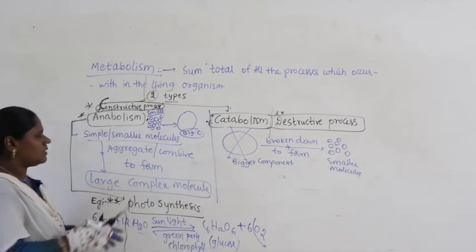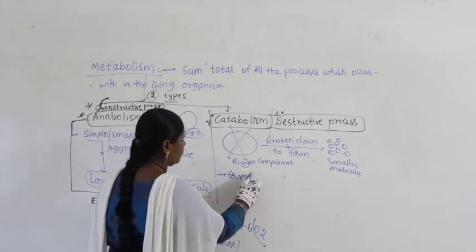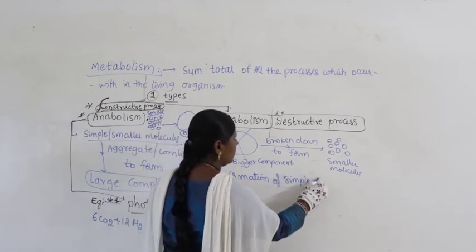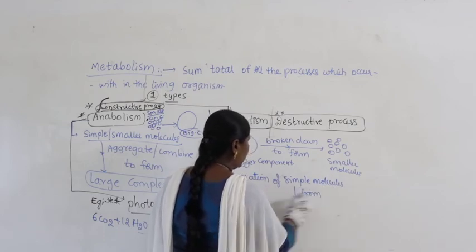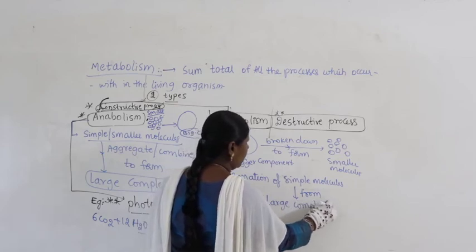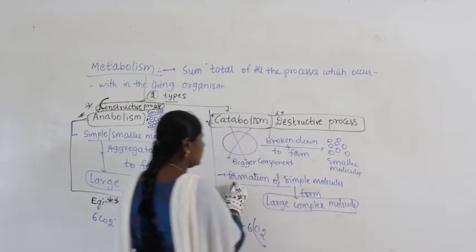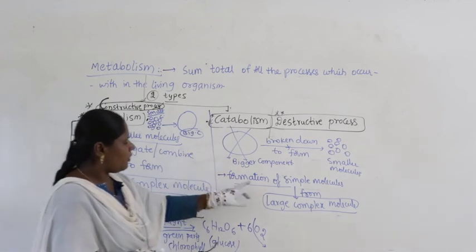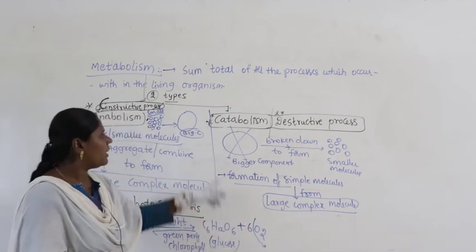How do you define this? You can say the formation of simple molecules from large complex molecules is called catabolism.